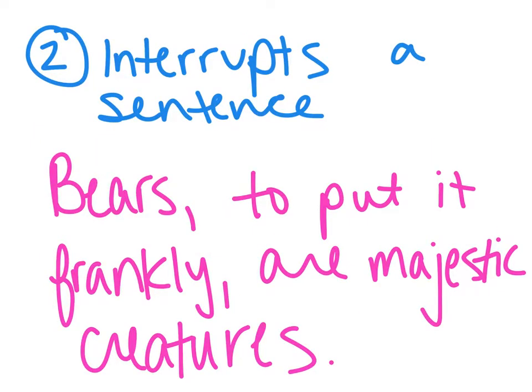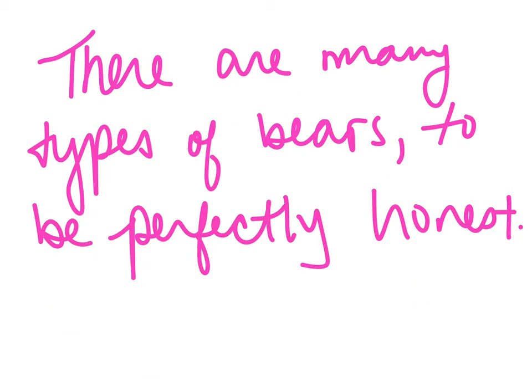So let's look at the second reason why you would need a comma with infinitives, and it's if the infinitive phrase interrupts part of the independent clause without being part of it. So bears, to put it frankly, are majestic creatures. Bears are majestic creatures is the main independent clause. To put it frankly isn't the direct object, it isn't the subject or anything like that. It's just a phrase that sort of interrupts and adds flavor to this sentence, so we need to have commas around it. And here's another example of that happening. There are many types of bears, to be perfectly honest. We have a comma there because it's not part of the independent clause.